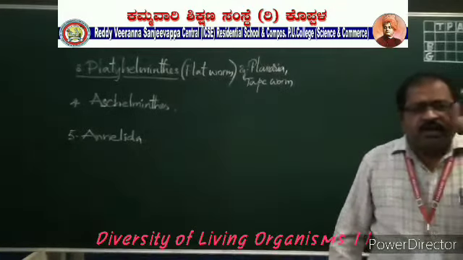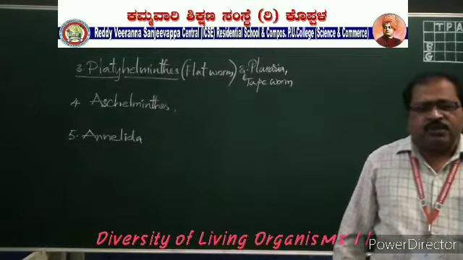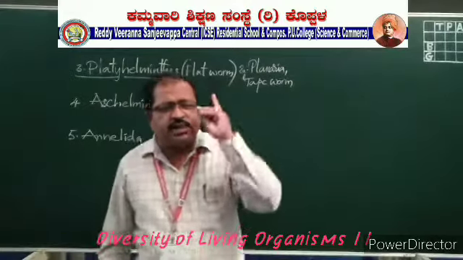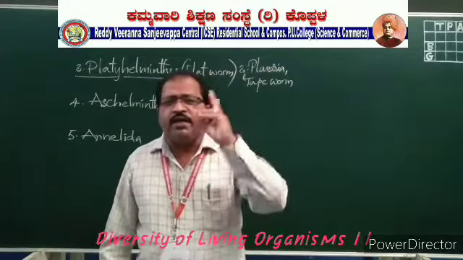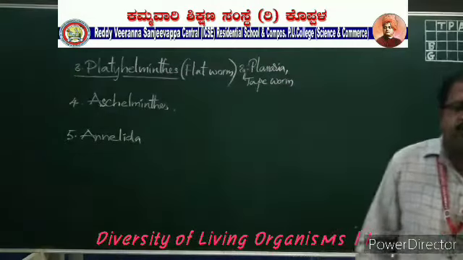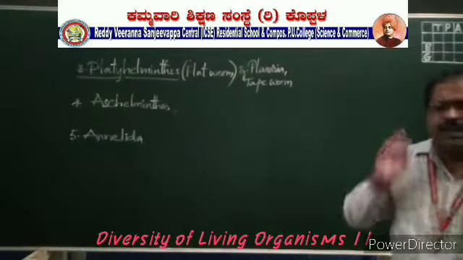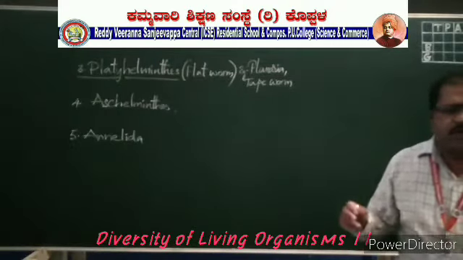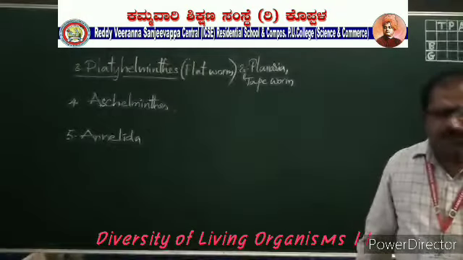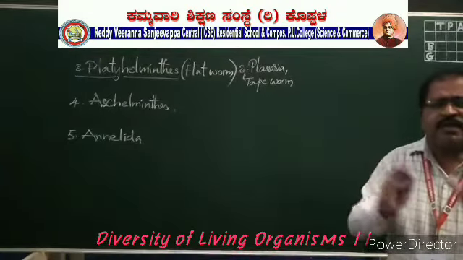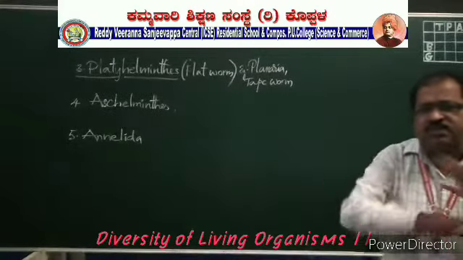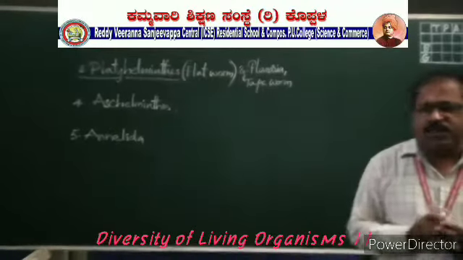And these are diploblastic animals. That means they have two germinal layers in their body structure. And acoelomatic means they don't have a body cavity. Acoelomatic is a condition of the body which does not have a cavity in between the layers. What are the layers here? Only two layers are present, outer ectoderm and inner endoderm. In between these two layers, they do not have any empty space. That means a body cavity is not present there. That's why these are acoelomatic.